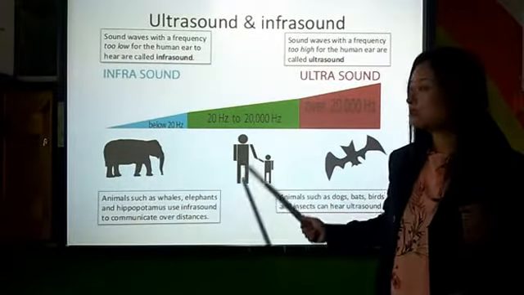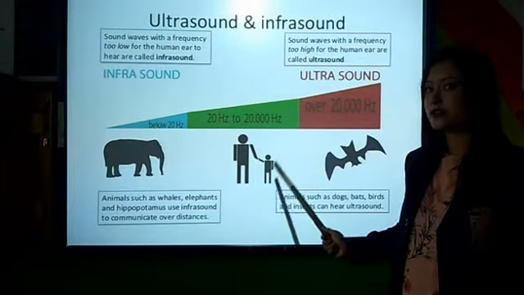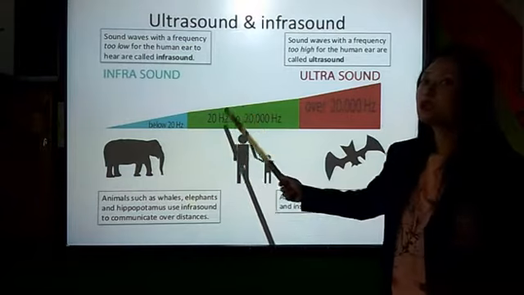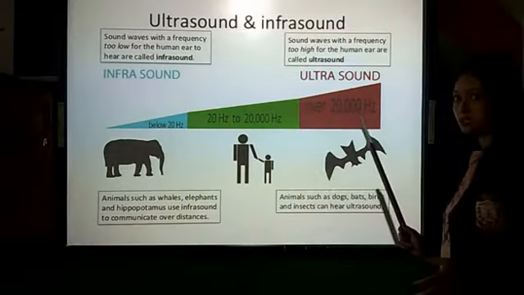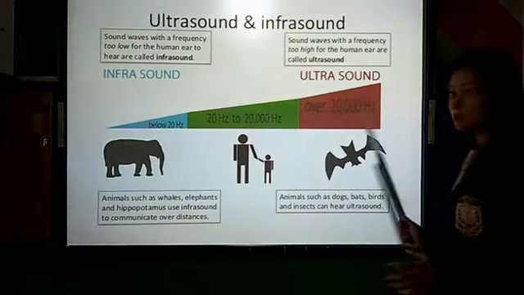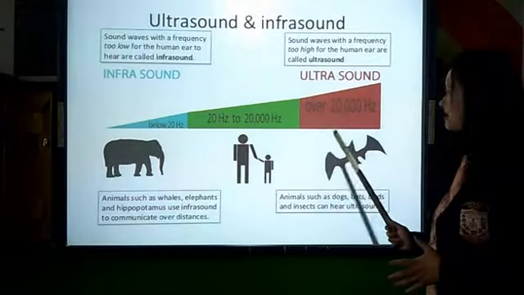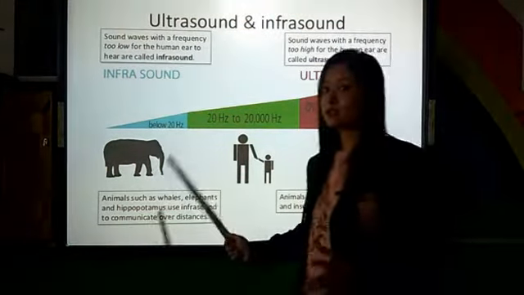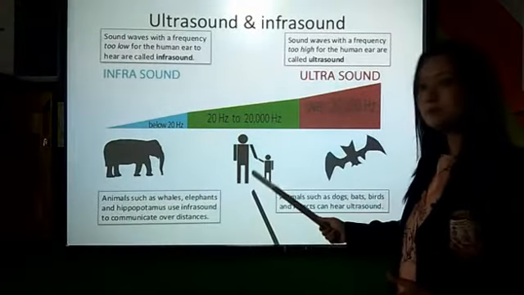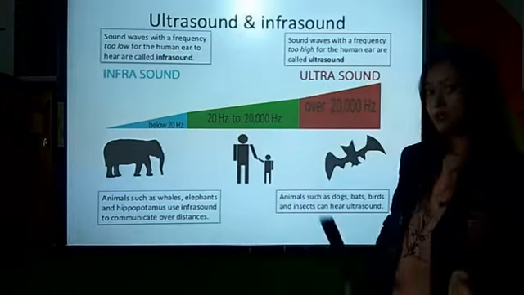Human beings, adults and children, can hear between 20 Hz to 20,000 Hz. A bat is an example of an animal which can hear sound above 20,000 Hz, that is ultrasound. So bats can hear ultrasound, elephants can hear infrasound, but human beings can only hear the audio frequency range.